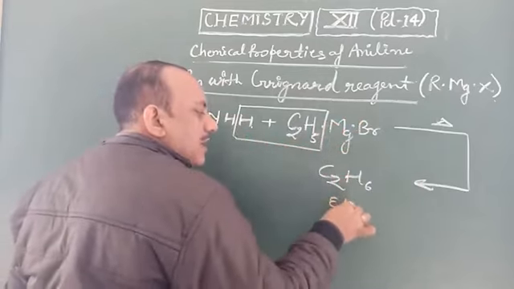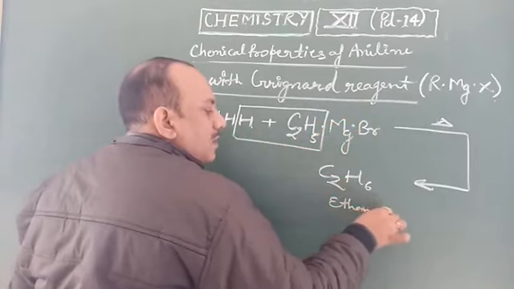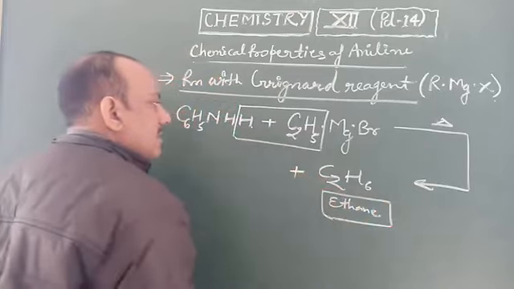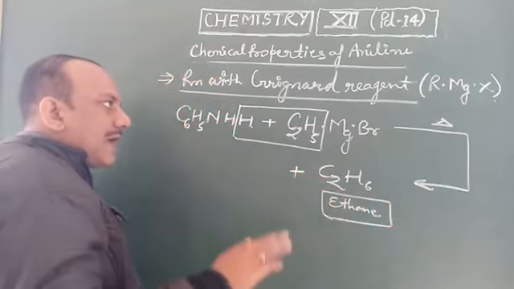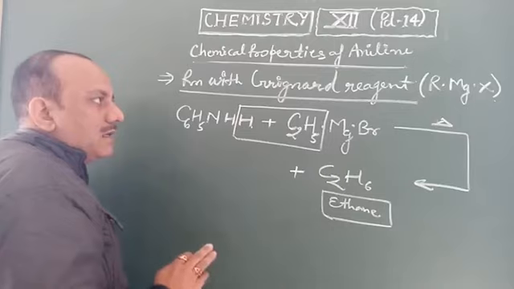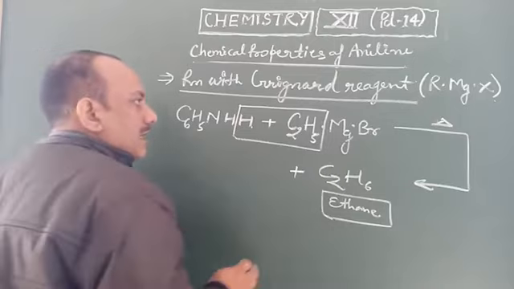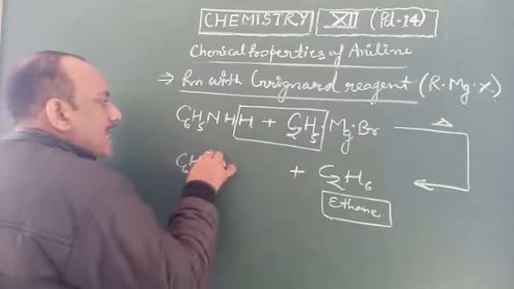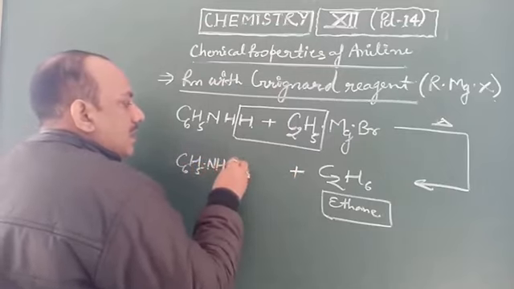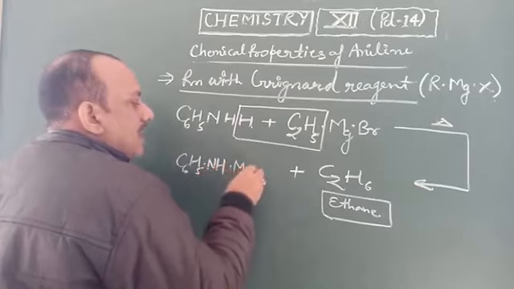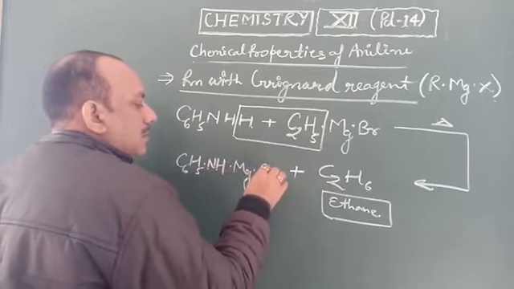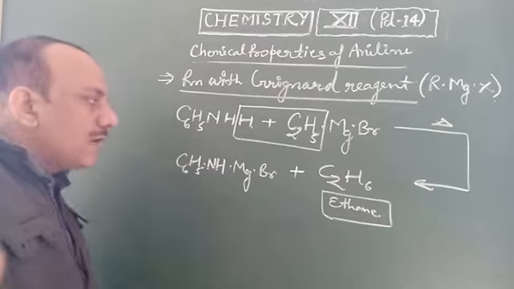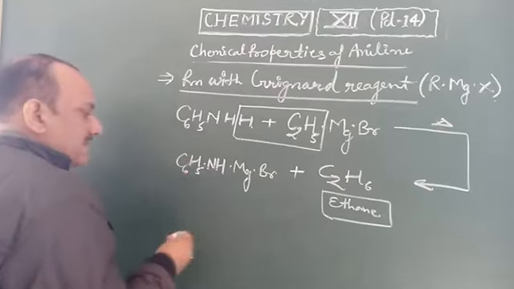This product is known as ethane. So we say that when amines react with Grignard reagent, they make alkanes, and the other product is C6H5NHMgBr. We also completed this reaction in structural formula.